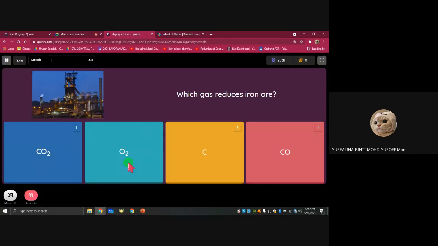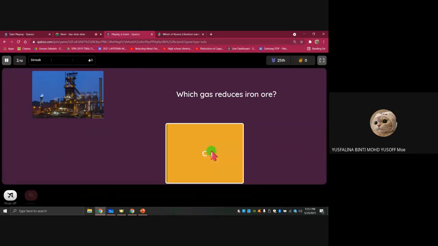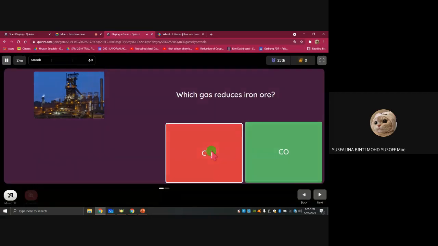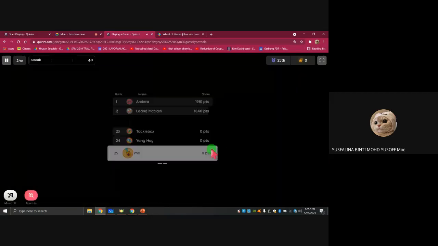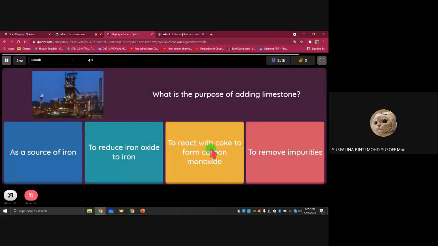You see the equation, right? Iron oxide plus what will become iron? Anyone want to try? C. C is the carbon. Okay, let's see if it is correct or not. It's wrong. It's supposed to be carbon monoxide. CO is carbon monoxide. Remember I told you just now, carbon monoxide is a strong reducing agent, so it can take the oxygen from the iron. So the answer should be carbon monoxide.